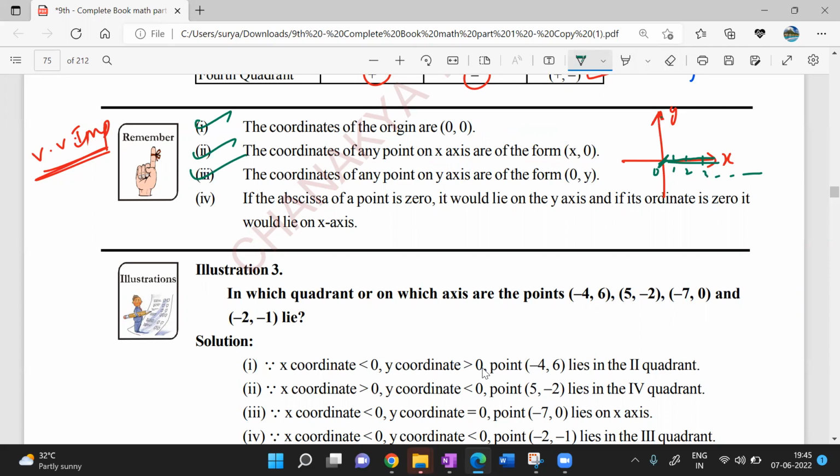Next, if the abscissa of a point is 0, it would lie on the y-axis. If the ordinate is 0, it would lie on the x-axis.